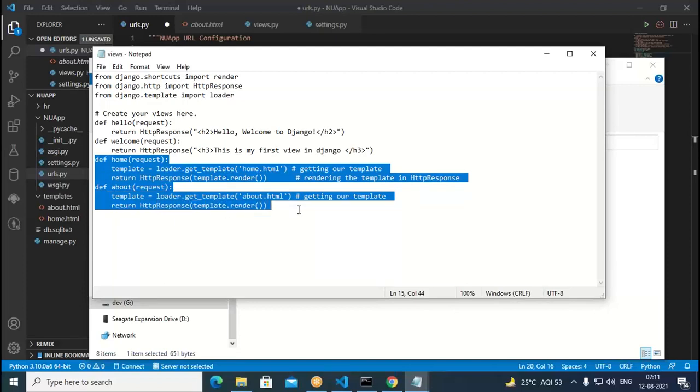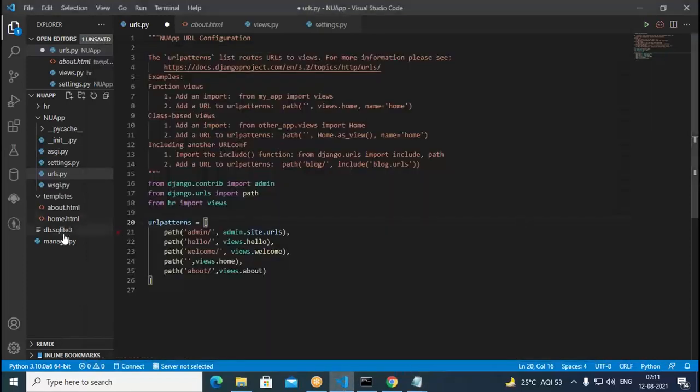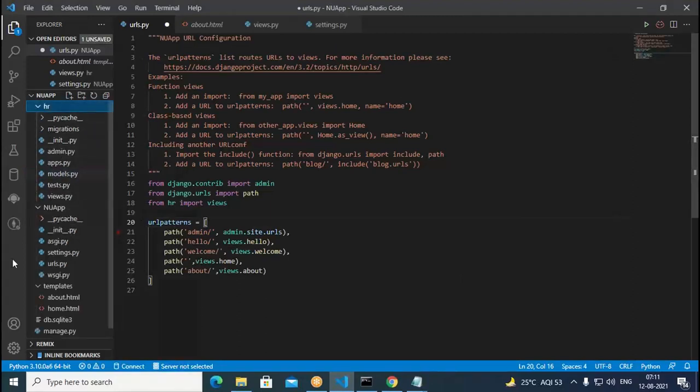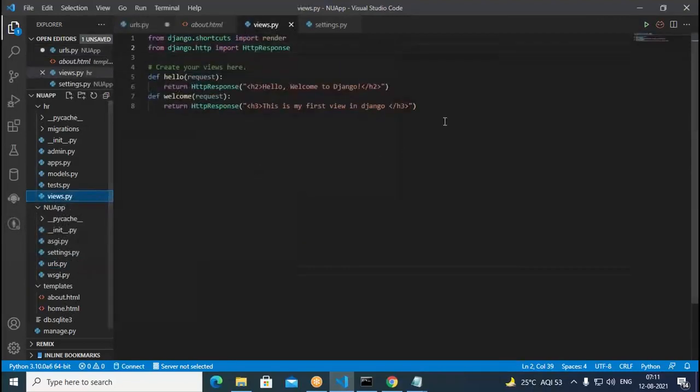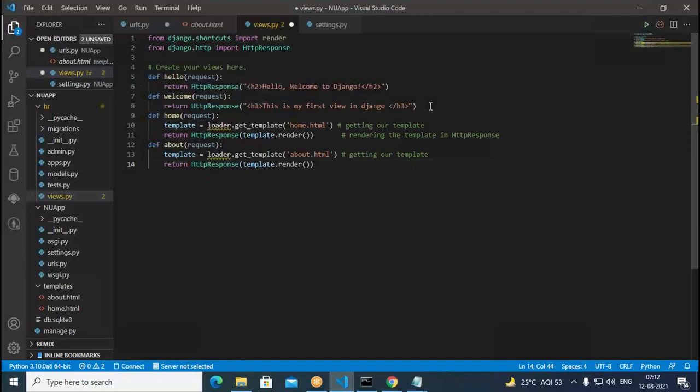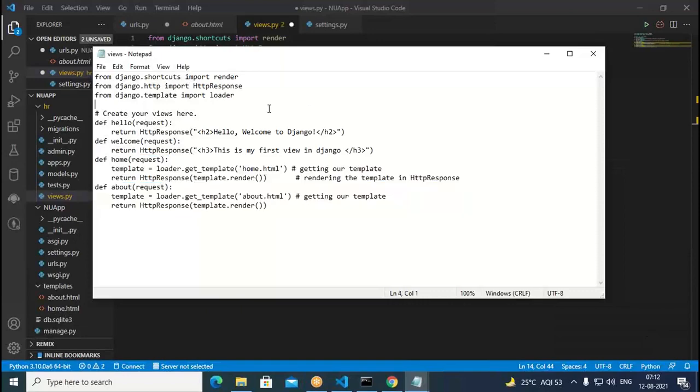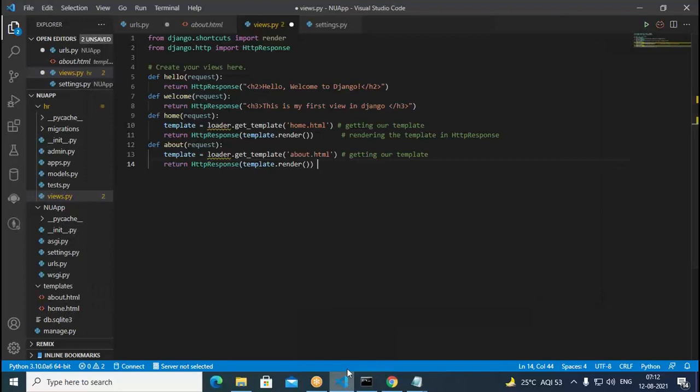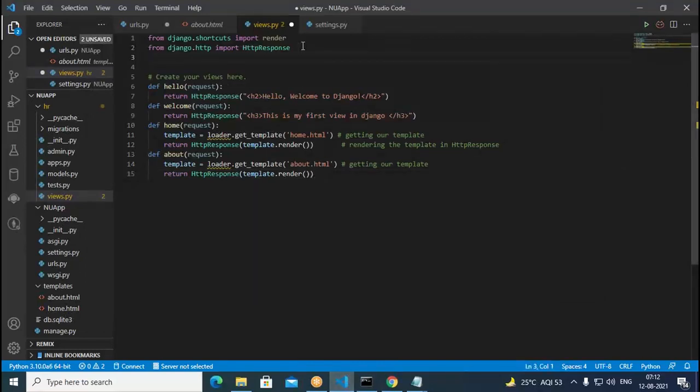We add this particular thing in this particular file. So if you come to the HR, we write this as urls.py. Here in this, we are going to add that particular thing. It is actually views.py, so in the views.py, we add this. This gives an error because we don't have a loader here. So the loader has to be added. For that purpose, we import loader from django.template. We just add that here. Now it can be working for us.